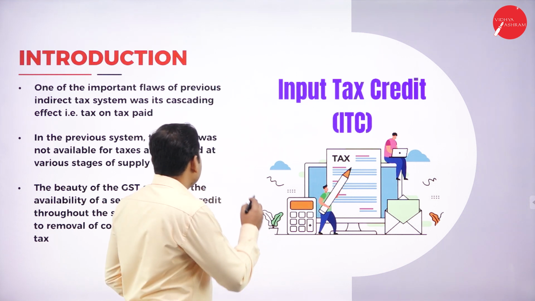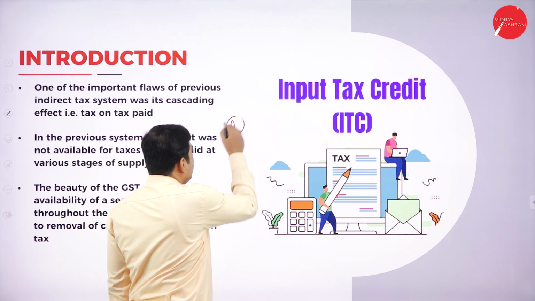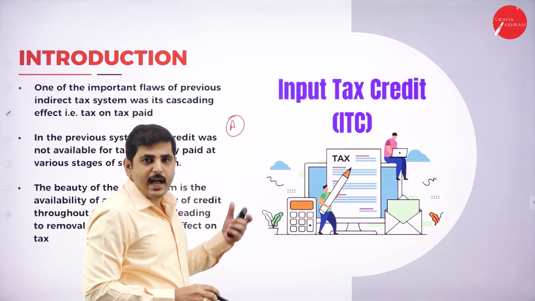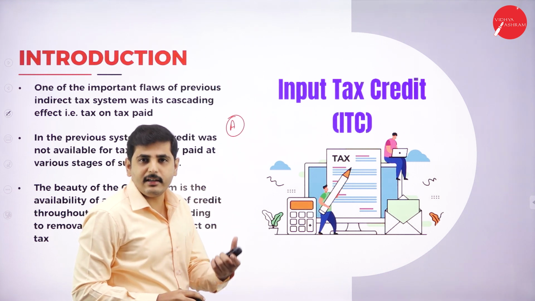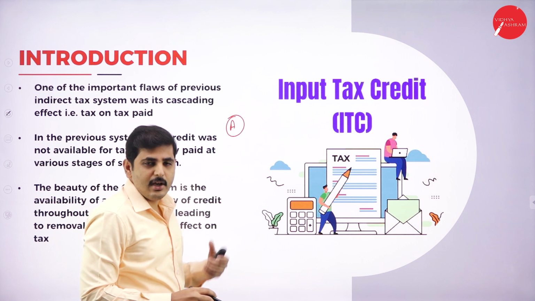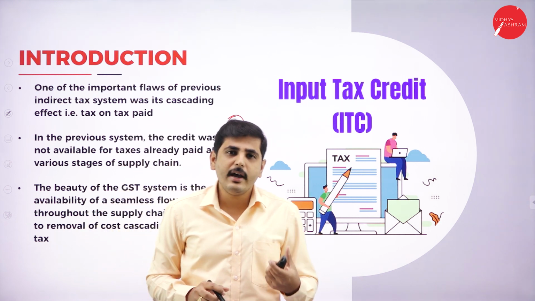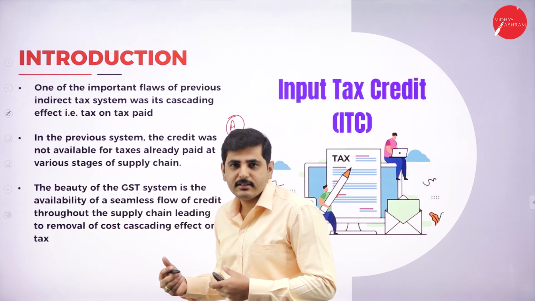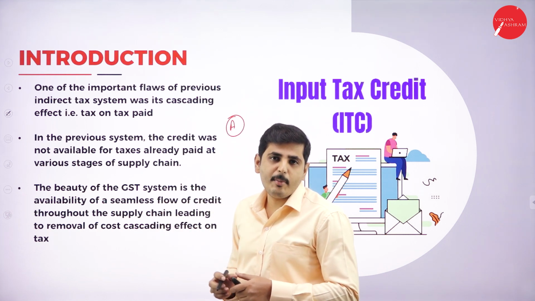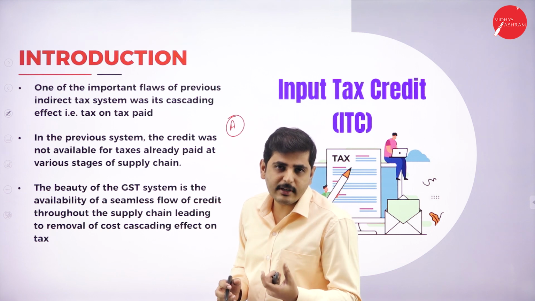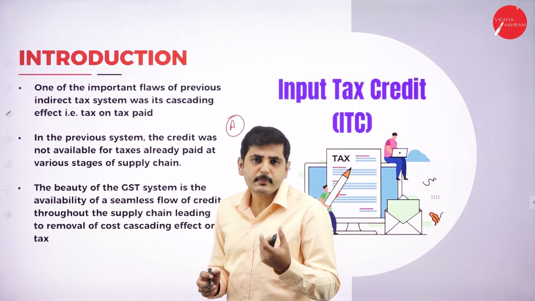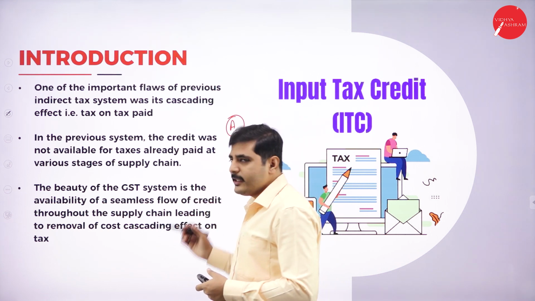In the business, I'm a businessman. I have to produce an article or some goods. For that, I need raw materials for production, and I also need capital goods, machineries and other raw materials. While purchasing raw materials and machinery, I have to pay the tax.